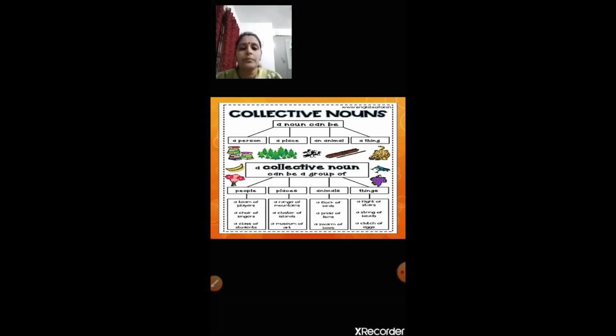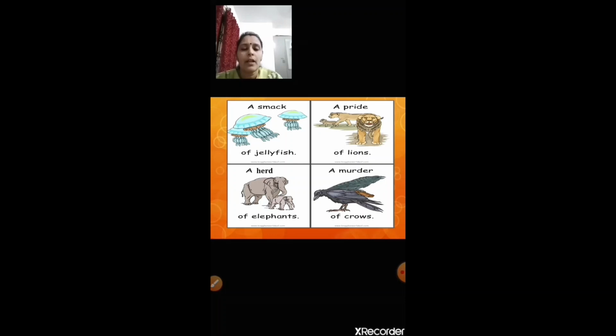Now, children, let us see some more examples. A smack of jellyfish, a pride of lions, a herd of elephants, a murder of crows. These are the group names given to the group of jellyfish, group of lions, group of elephants, or group of crows.